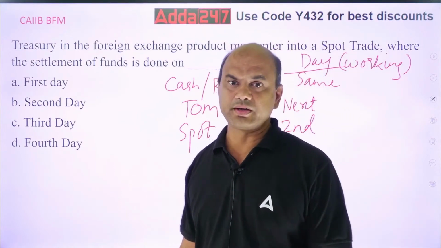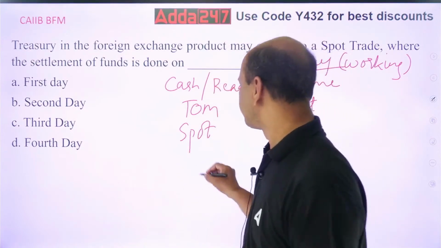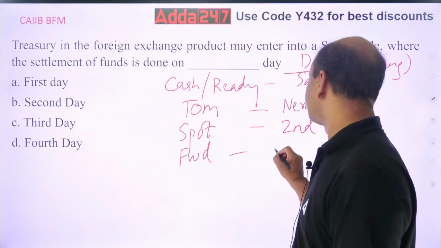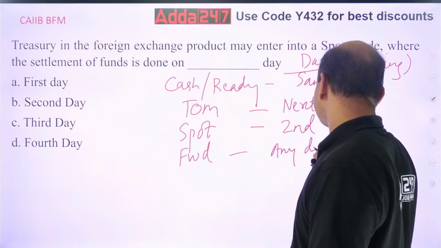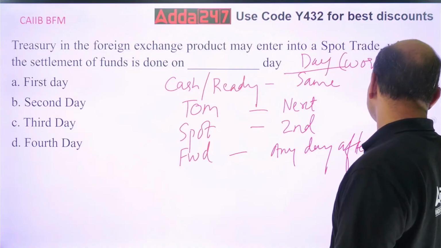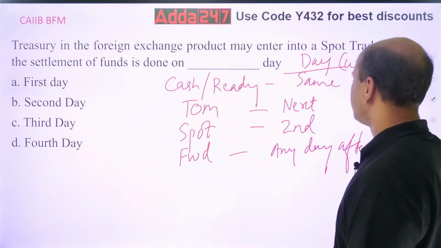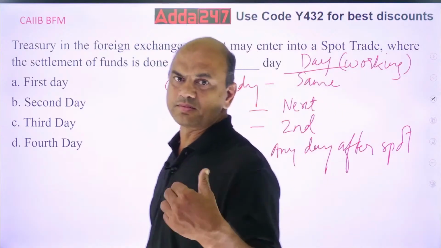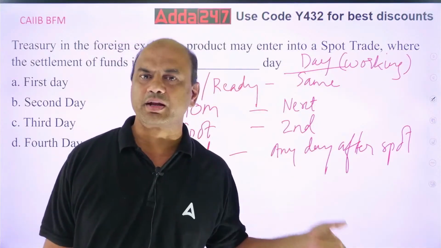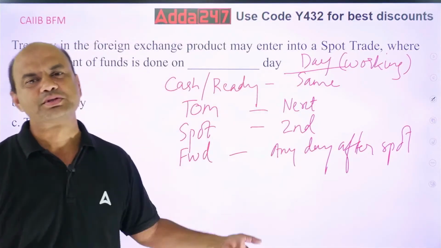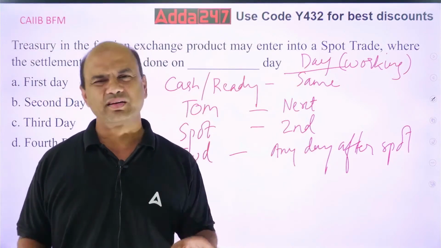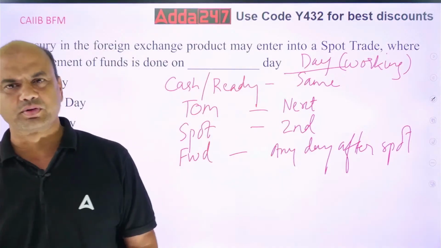And then the last one is forward. Forward is any day after spot. So this is the meaning of cash, term, spot and forward. One more is future, but future and forward are the same. Future is only organized forward, and the remaining logic is the same.